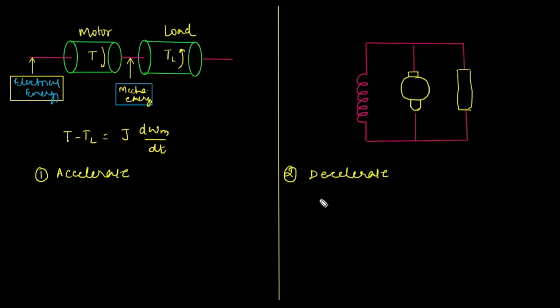So these are basically the two operations of the motor, which depend upon the torque. If I'm talking about torque, this T is the motor torque, and TL is the load torque, right?